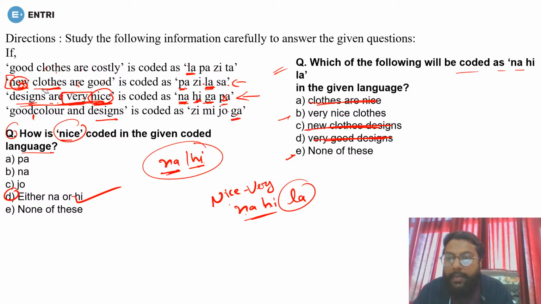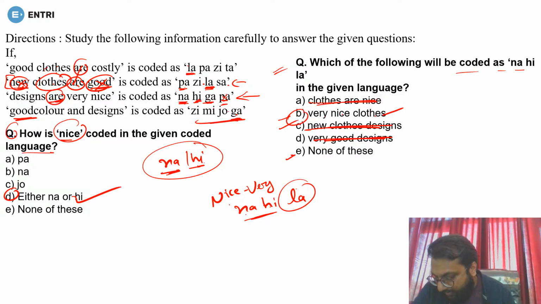Okay, but see, what can you now see? If you see the word good, it is also used in the fourth, but in the fourth you don't have LA, so good can't be the code of LA. Now it comes to R. So R is in the first and second, but it is also used in the third, but in the third you don't have LA, it means R can't be. So the only code left is of cloth. So it means option B will become the right answer.